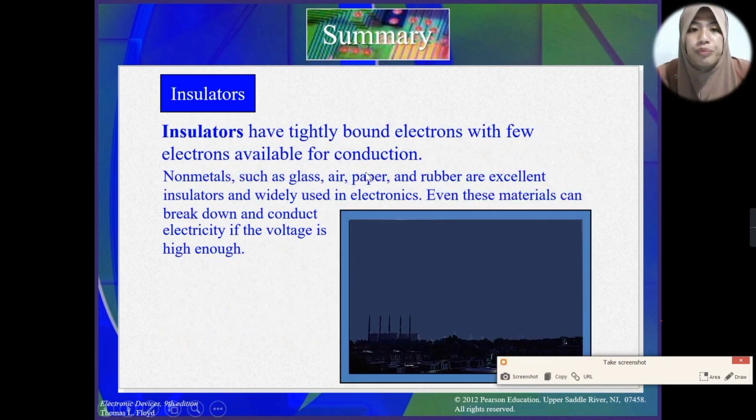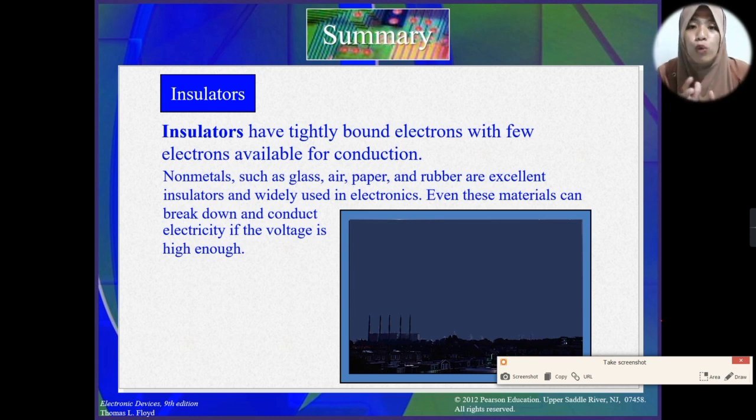Compare this to the insulator. Insulators are materials that do not conduct electricity, because the electrons of an insulator are tightly bound to the atom. Compared to a conductor, whose electrons can move freely because they are loosely bound or unbound to the atom, the electrons of an insulator are tied up to the atom.